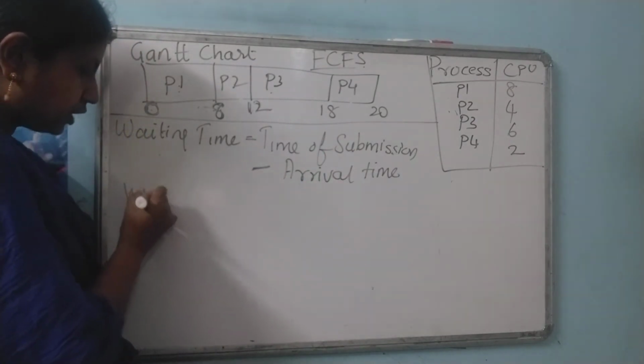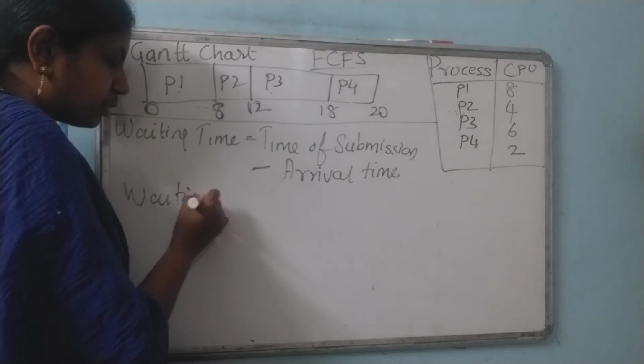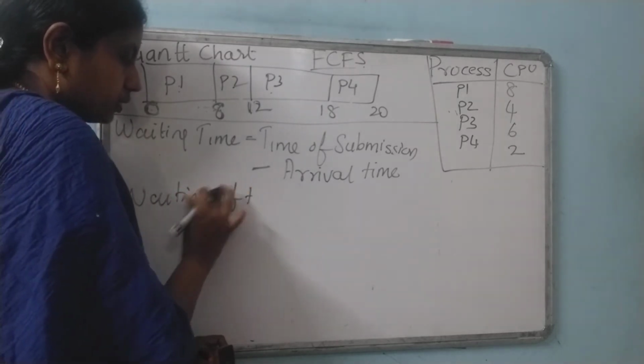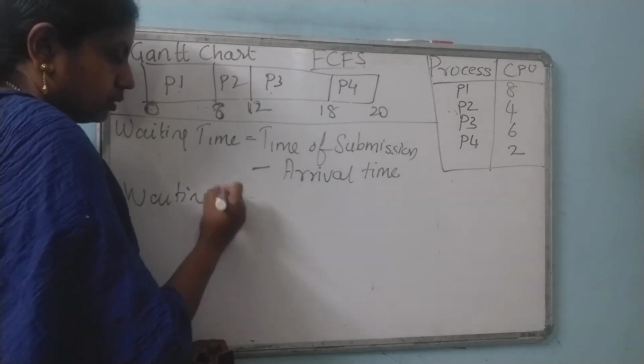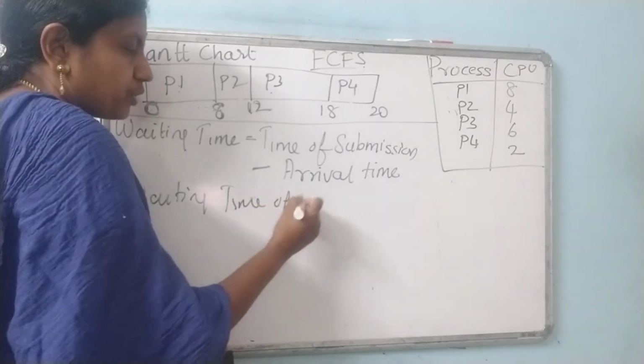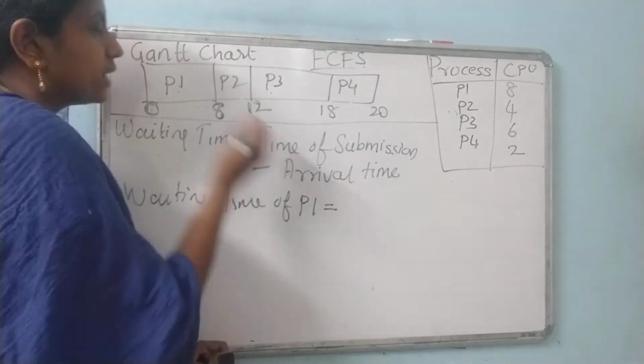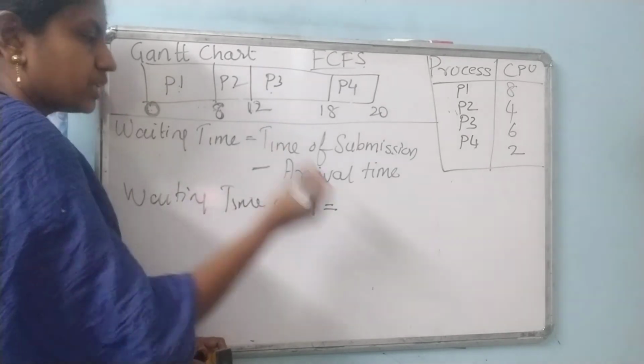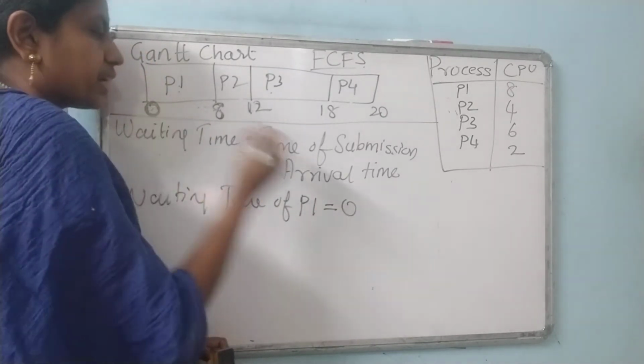So first we need to calculate the waiting time of P1. What is the waiting time? The time of submission is 0, and the time of arrival is also 0.